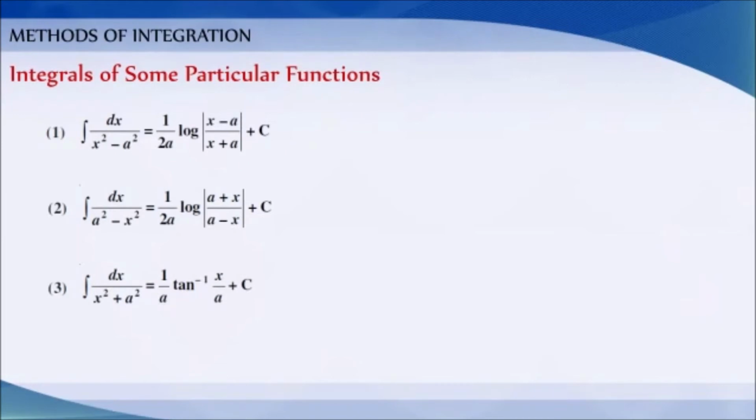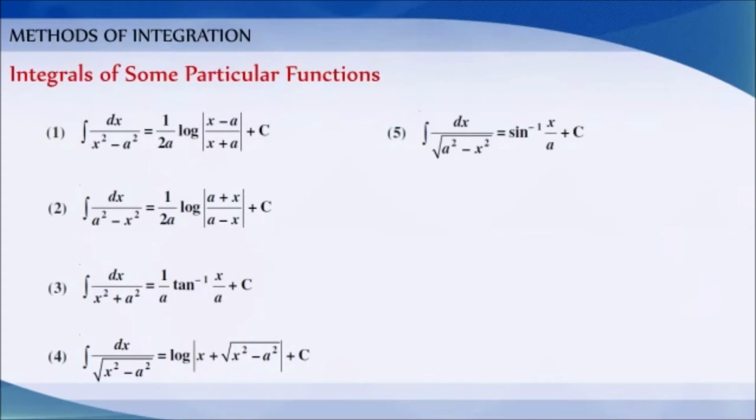Integration of dx by x square plus a square is equal to 1 by a tan inverse of x by a plus c. Integration of dx by root over x square minus a square is equal to log mod x plus root over x square minus a square plus c. Integration of dx by root over a square minus x square is equal to sin inverse of x by a plus c, and integration of dx by root over x square plus a square is equal to log mod x plus root over x square plus a square plus c.